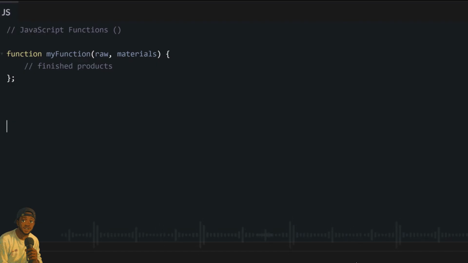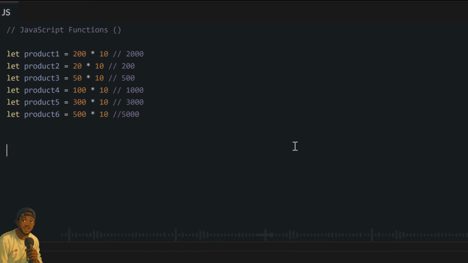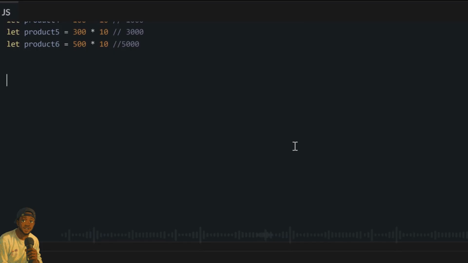So first, I will begin with how we write a simple function in JavaScript. Say we have plenty of numbers and we want to multiply these numbers by 10. We can write all our numbers out and multiply them one by one. Or we can do something smart. We can write a function which takes in any number and multiplies it by 10 for us. So instead of writing the same expression every time we want to multiply something by 10, we just use the function to do it for us. For this first number as my example, instead of writing 200 times 10, I will put it inside a function.